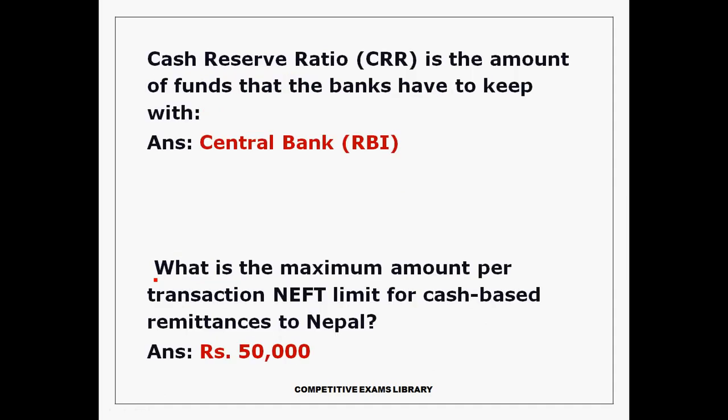So next, cash reserve ratio is the amount of funds that the banks have to keep with the central bank, RBI. CRR is always kept in liquid form only. SLR, on the other hand, is kept with the banks themselves, but the CRR is kept with the RBI.